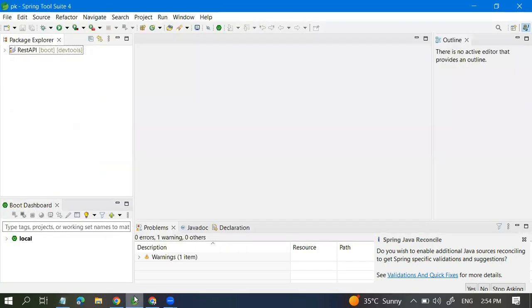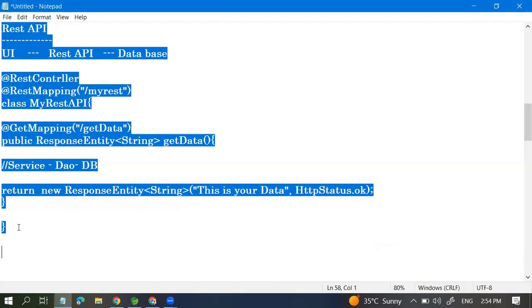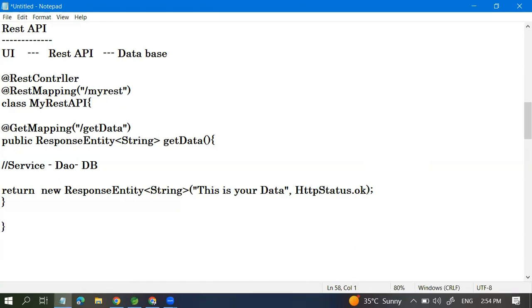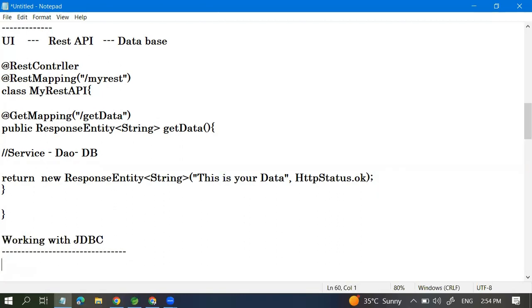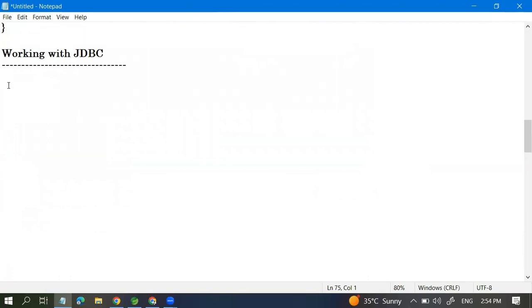Okay. Explain the working of JDBC with Java query. Okay. So working with JDBC, we need to keep some points in mind.